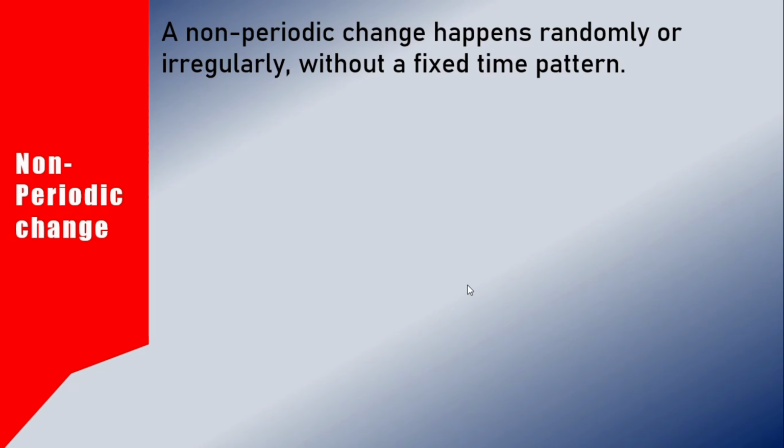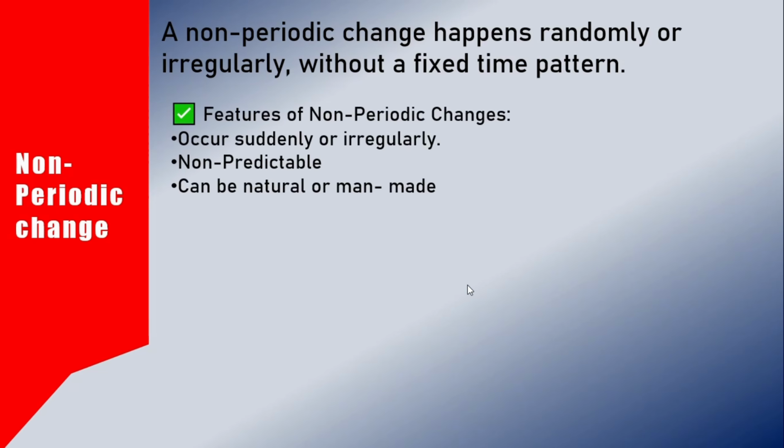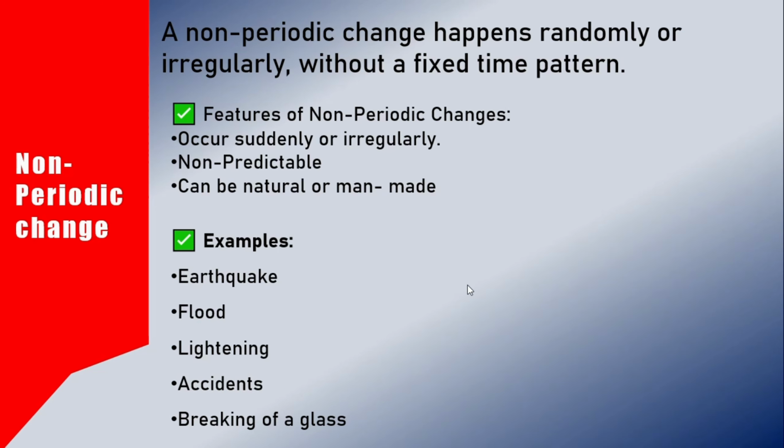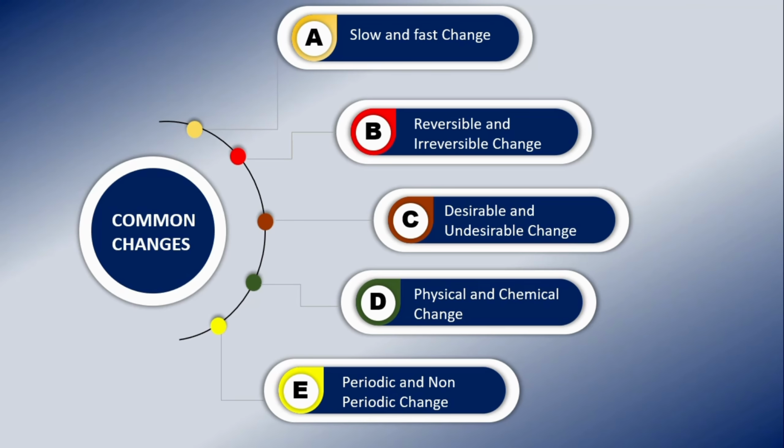A non-periodic change happens randomly or irregularly without a fixed time pattern, occurring suddenly or irregularly. It is unpredictable. It can be natural or man-made, like flood, earthquake, lightning, accidents. These are non-periodic changes, right? It can't be predicted, and it can occur suddenly or irregularly. It doesn't have a fixed time pattern. That is non-periodic change. So these are some common kinds of changes that happen in nature.